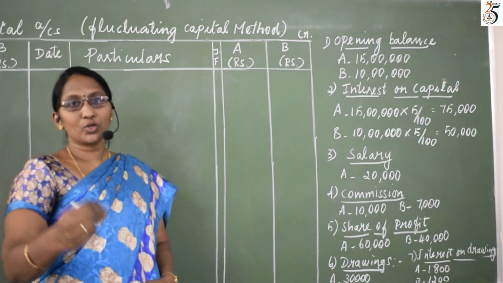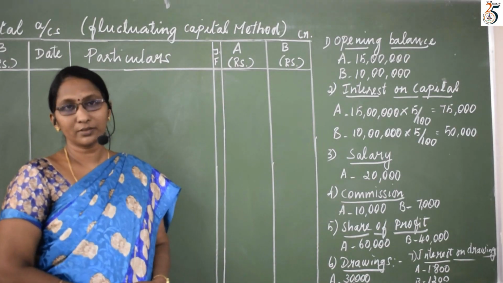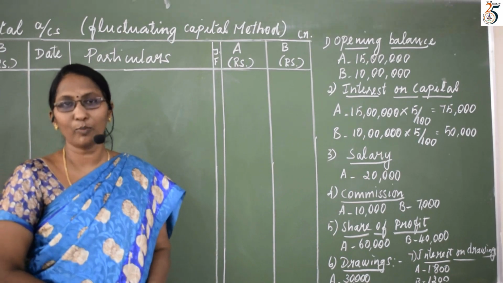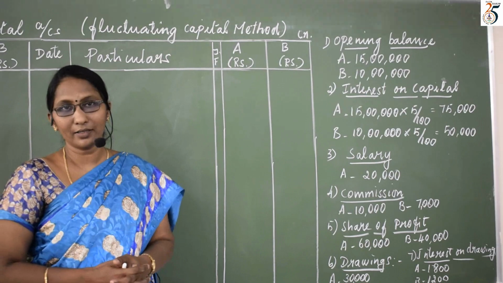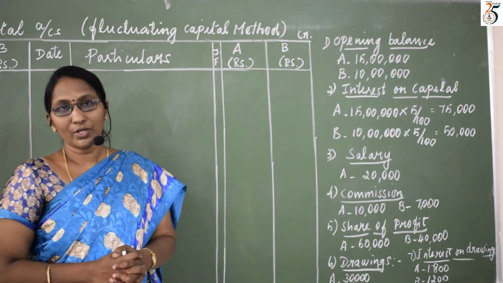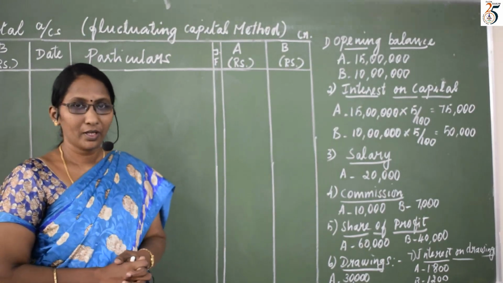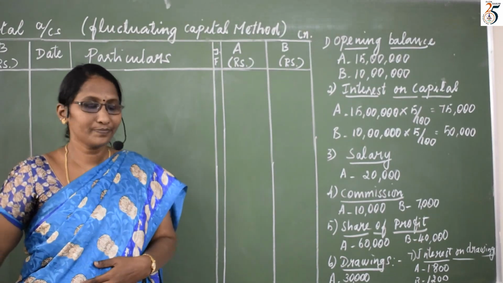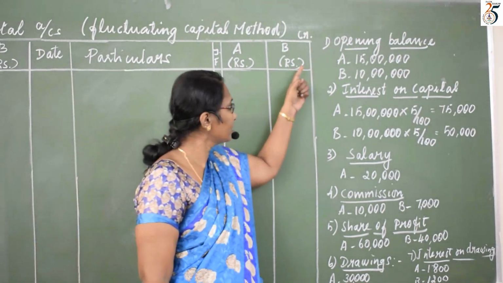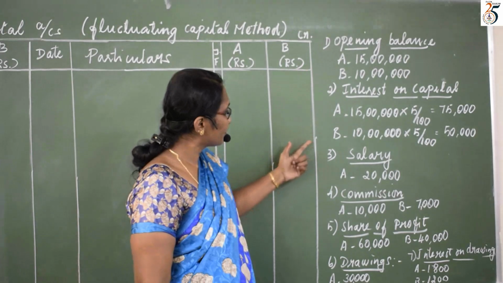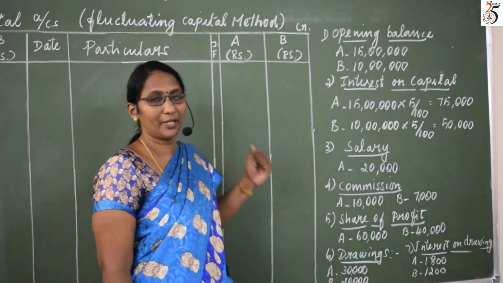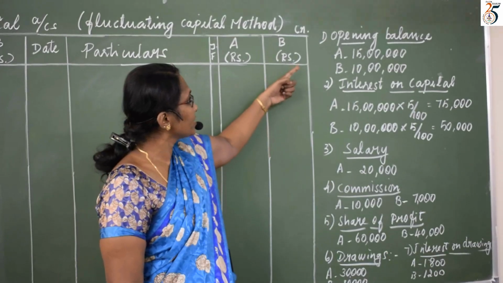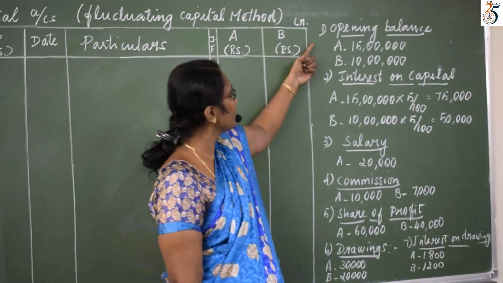Students, take your notebook and start doing the problem with me together so that you can understand this problem well. So shall we start? Here, based on the question, I have written the items for which we are going to make entries. So what is the first item?